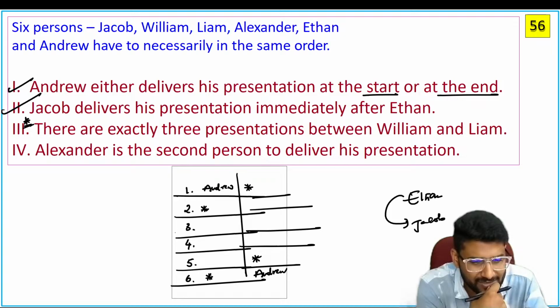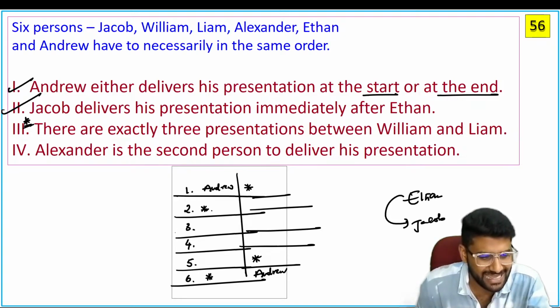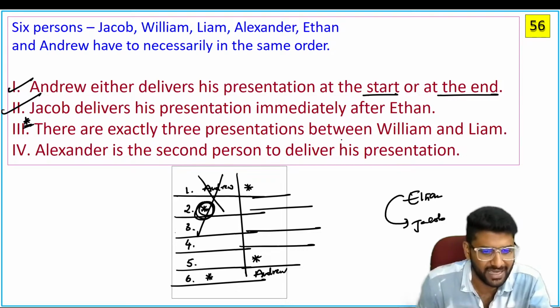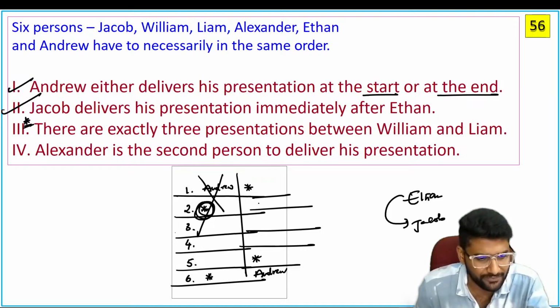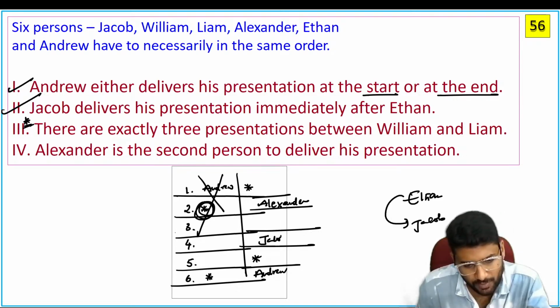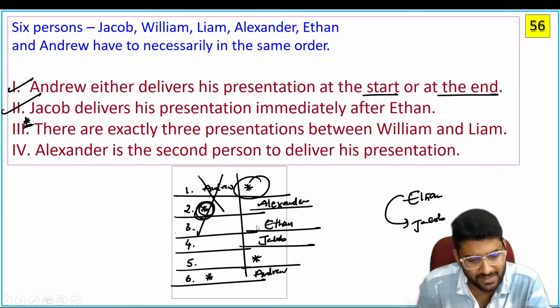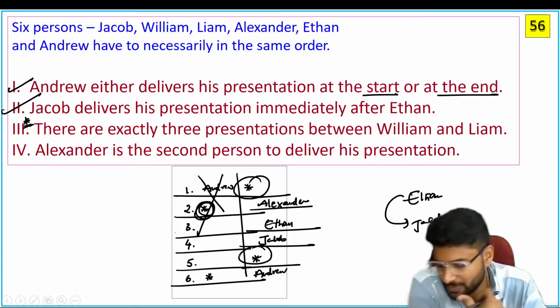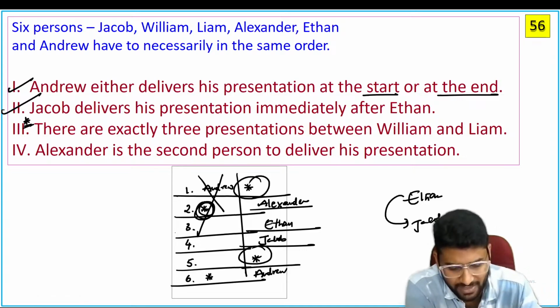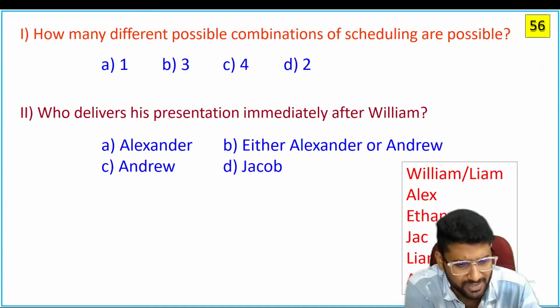Alexander is the second person to deliver his presentation. Guys, Alexander is the second one to deliver the presentation, means eliminate. Why? Because you have to place one of the persons, either William or Liam. Now you have to confirm that this is Alexander. Alexander. So Ethan, yes, Jacob is immediately after Ethan. So still we are not sure with the first presentation and fifth presentation. Remaining we can conclude it. So we are done with the information, guys.